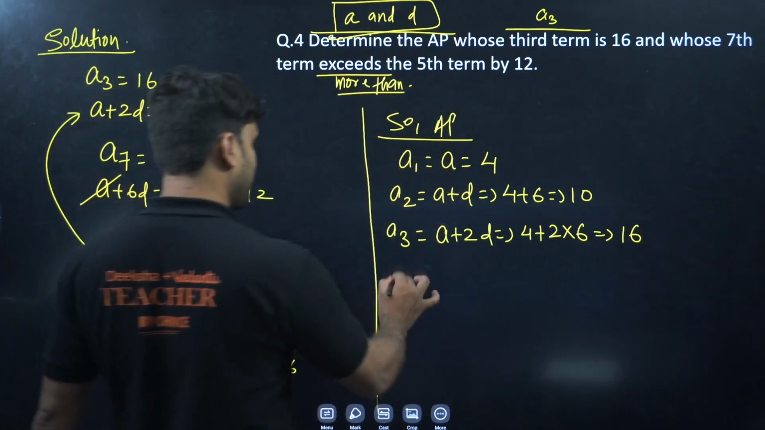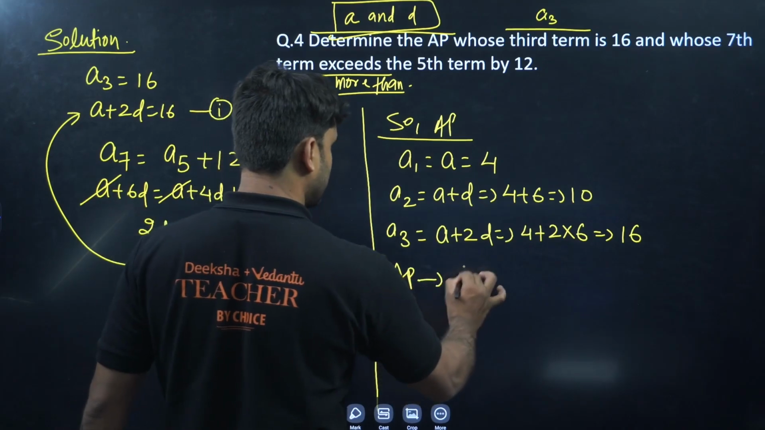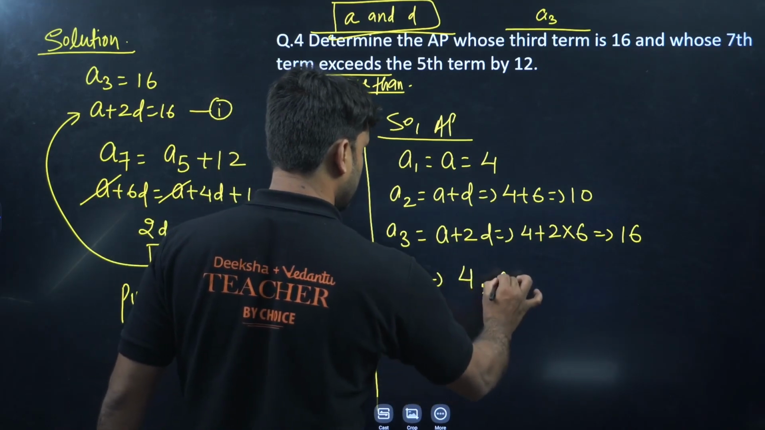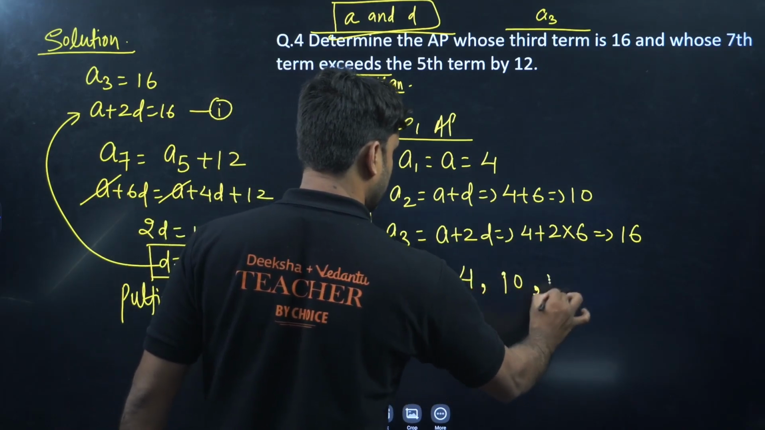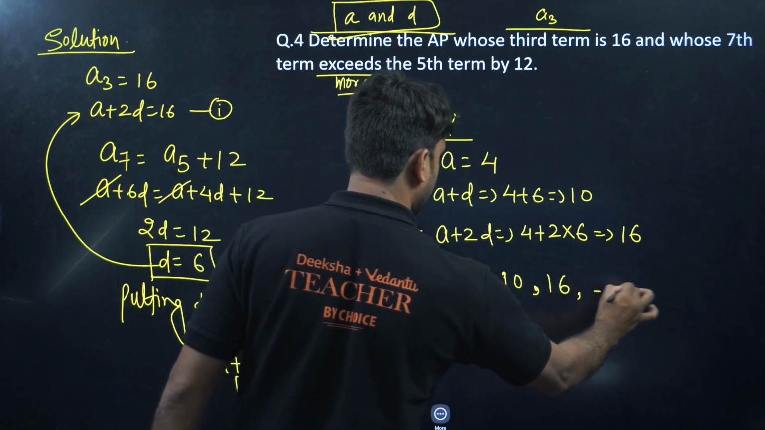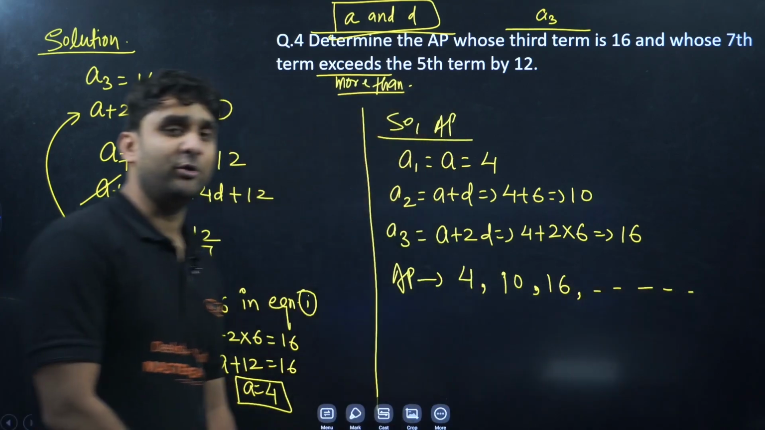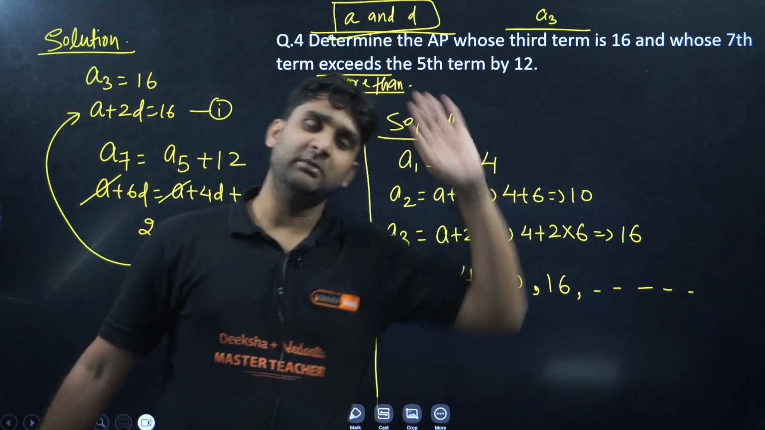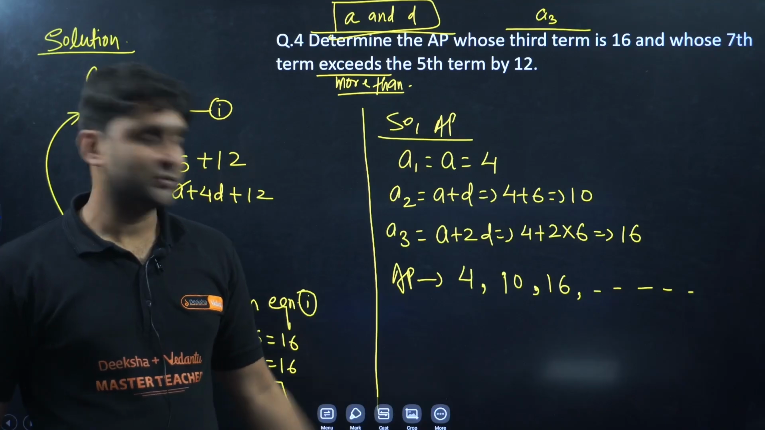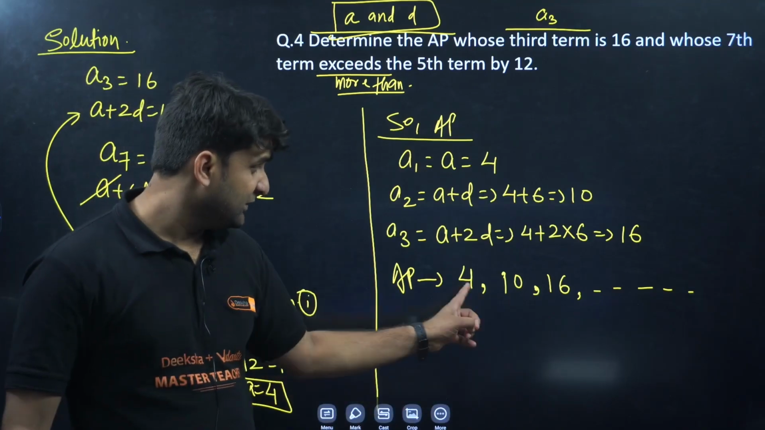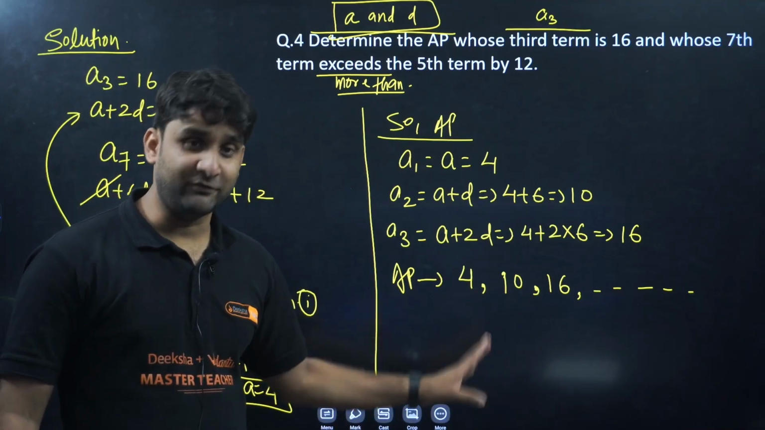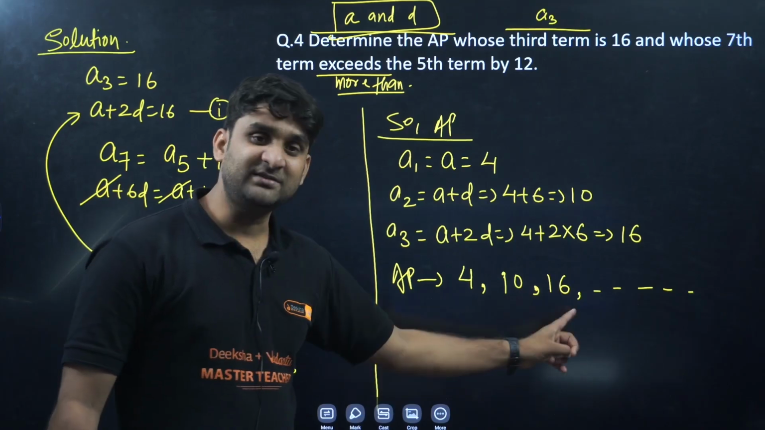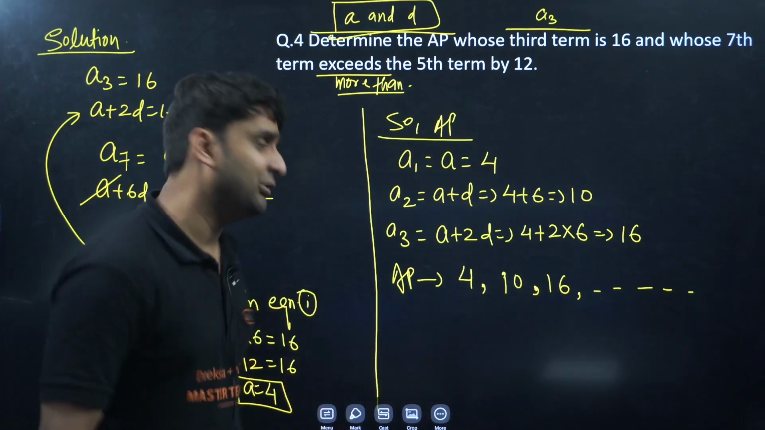So here is the AP. First term is 4, 10, 16, and so on. There will be no ending. Infinitely many terms will be there, so such an AP is called infinite. Can you see the difference? 4 and 10, the difference is 6. 10 and 16, difference is 6. So this is absolutely an AP.